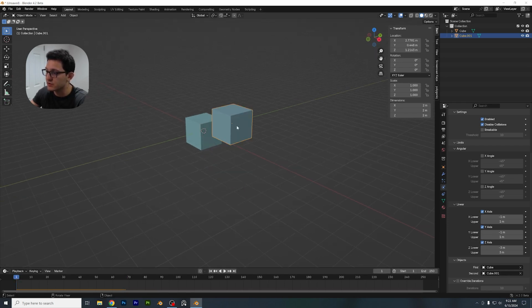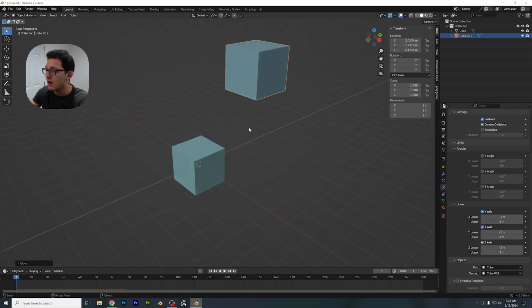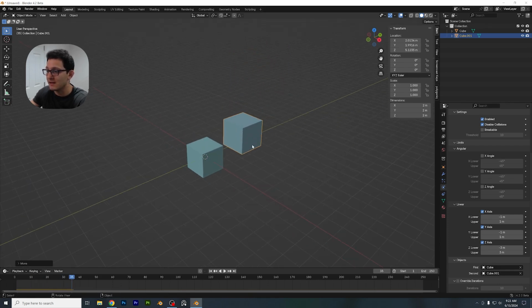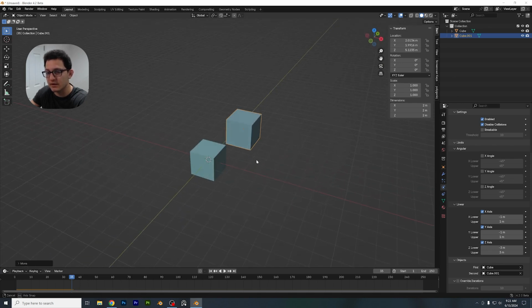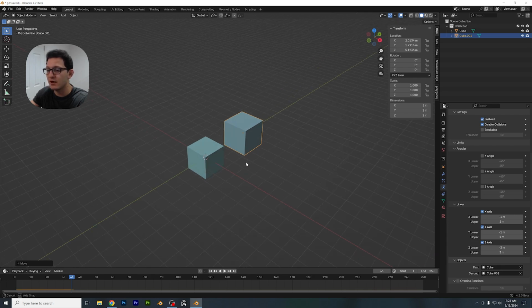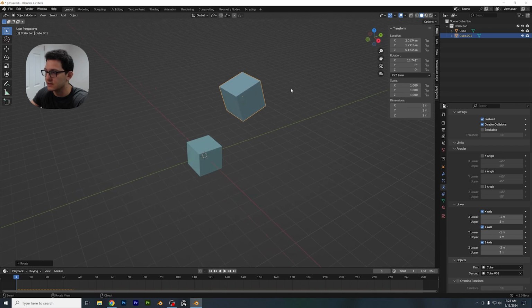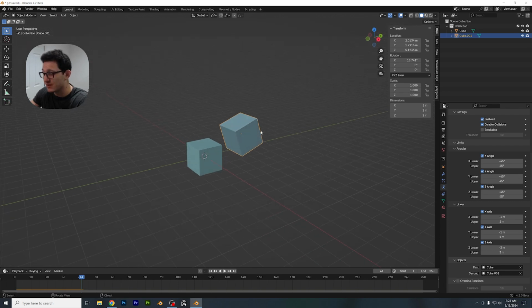Now, depending on where you start your cube, like if I start it up here, notice we still have this relationship line right here. If I press play, notice how it's limited, but it's limited based on where it started. So if you know that you don't want this cube to rotate or translate in any way, you have to make sure you take that into account. For example, if I give this a little bit of rotation on the X-axis, and then I press play, notice how nothing really happens, but if I limit everything else, I go back, and I press play, still nothing happens. That's because we're completely limited on these axes.